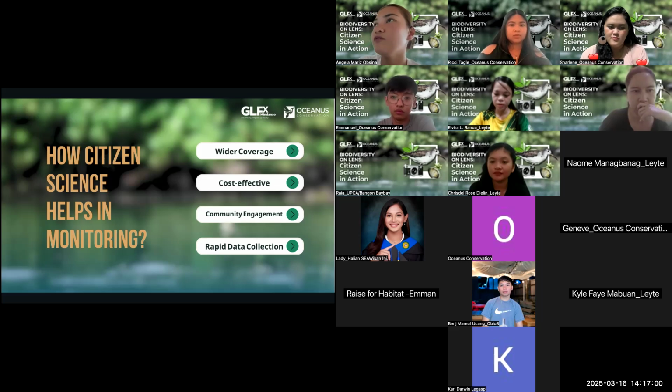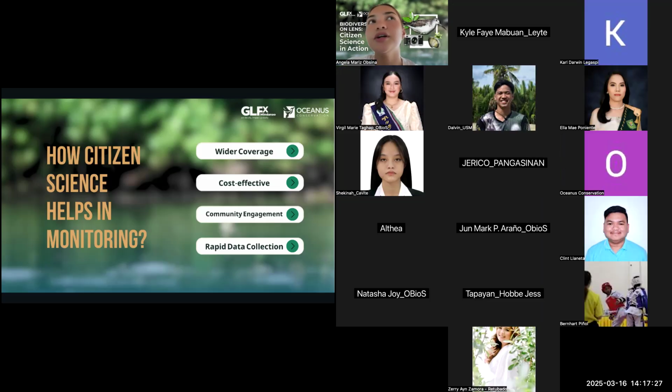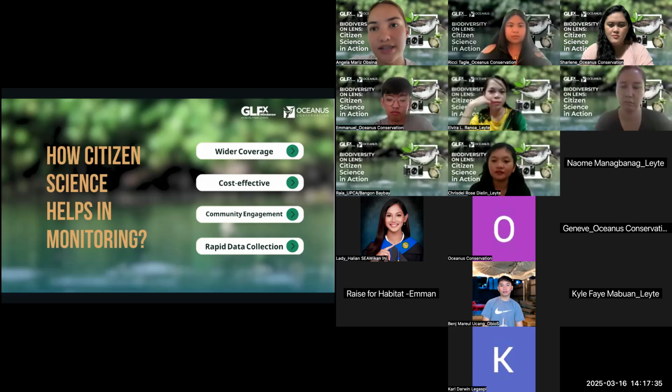It's very cost effective because usually all you need is a cell phone, or paper and pen, to record your data. In citizen science activities there are also different methods. For this specific activity for everyone here, we are going to use a different method, because in our project sites we have a method specific for monitoring mangrove and seagrass areas.